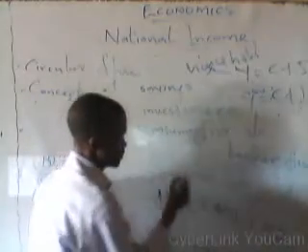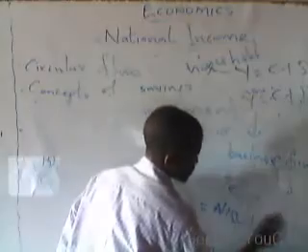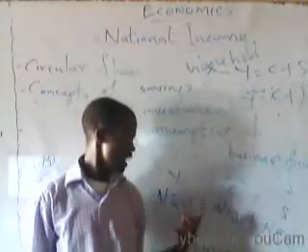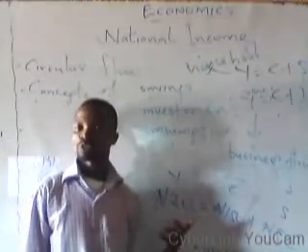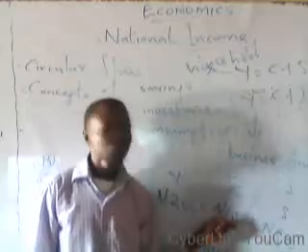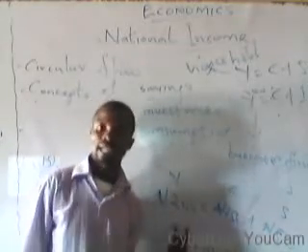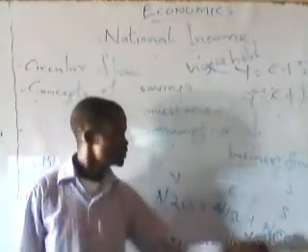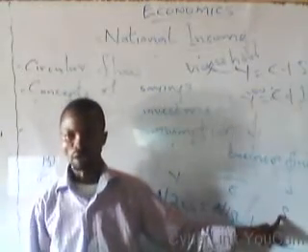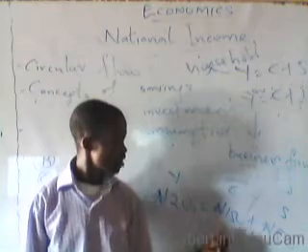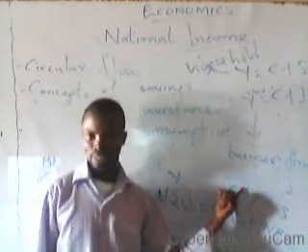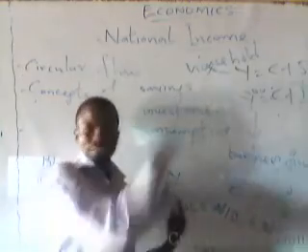So what this simply means is that the individual household whose income is 200 naira spends 150 naira out of the 200 naira income generated, while the remaining 50 naira is saved to cater for future occurrences. So this 150 naira, which falls under consumption, is the part of income that is spent.